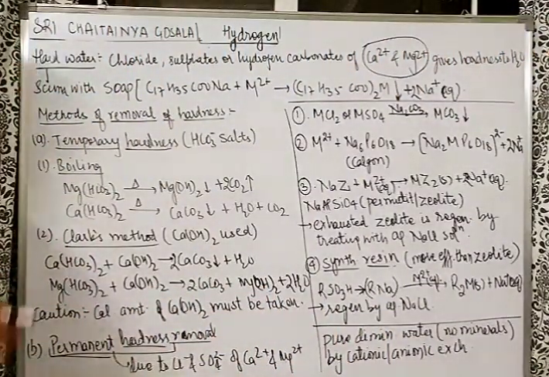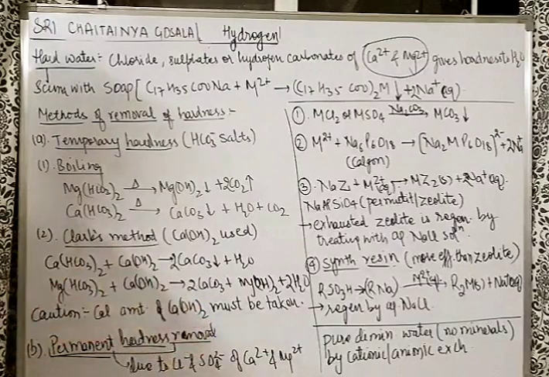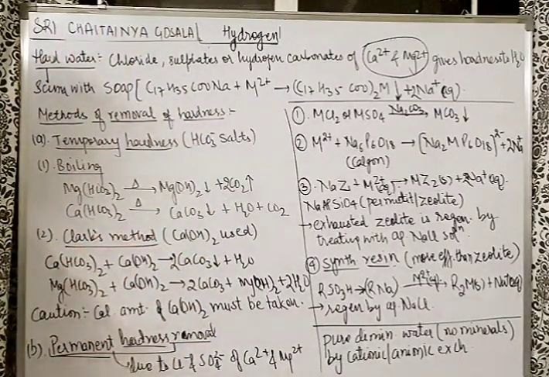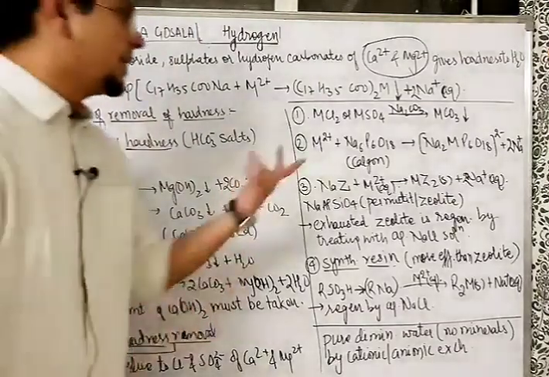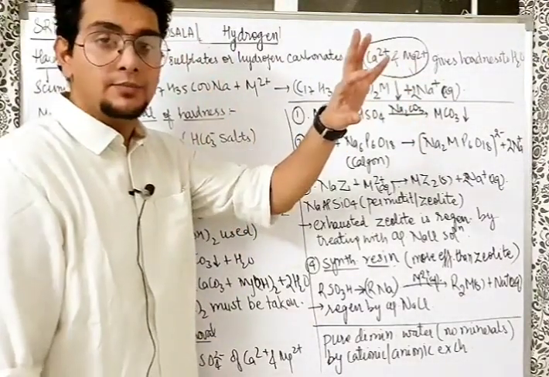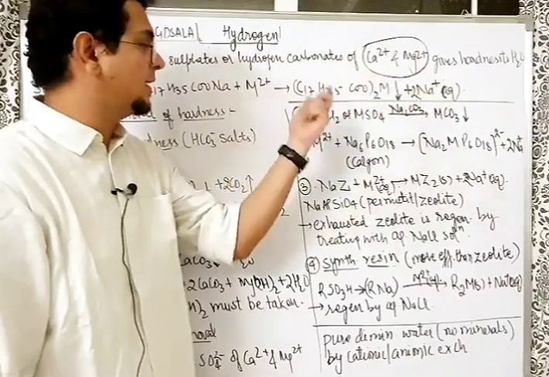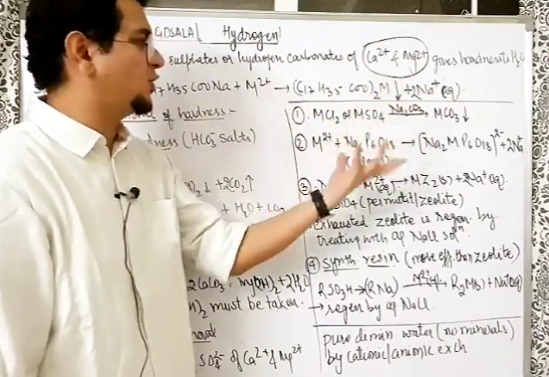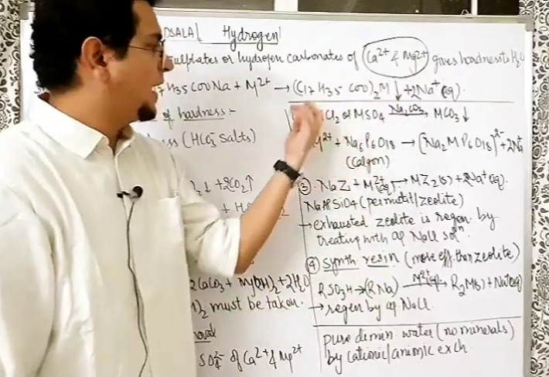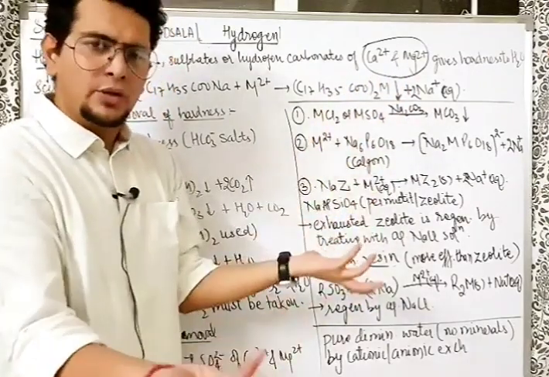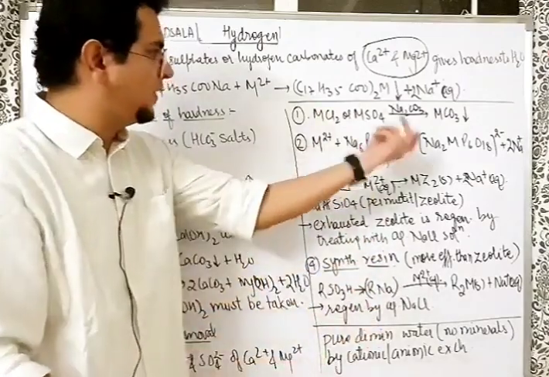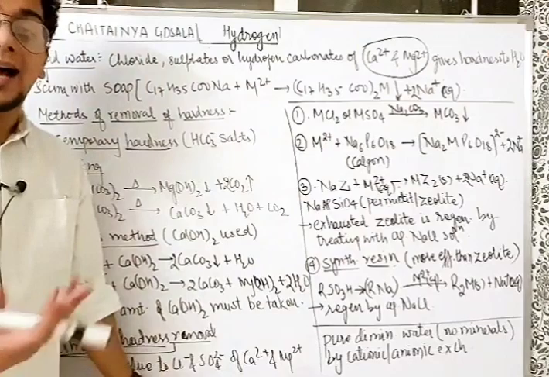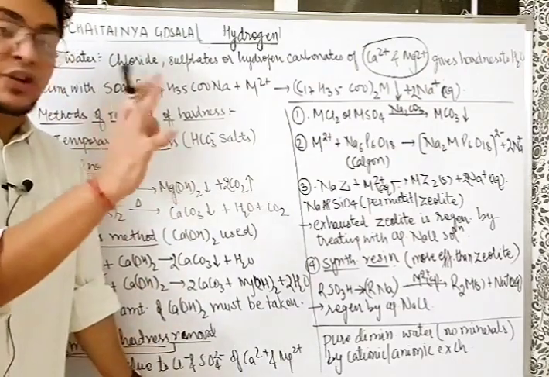What is permanent hardness? Hardness due to the salts which cannot be precipitated just by heating, like chlorides and sulfates of calcium and magnesium ion. How to remove them? Simplest method, use Na2CO3 here. Washing soda we can say, washing powder we can say. So what will happen? Na2CO3 will convert them into carbonate or maybe hydroxide and will precipitate it. What will happen to chloride and sulfate? They will remain in the solution. They are not the problem. Main villains we precipitated. M2+ can react with Calgon. It's called Calgon method. Here very nice strategic thing we are doing.